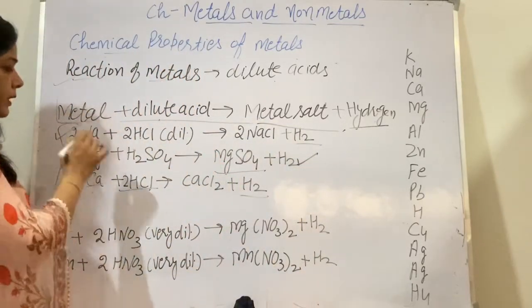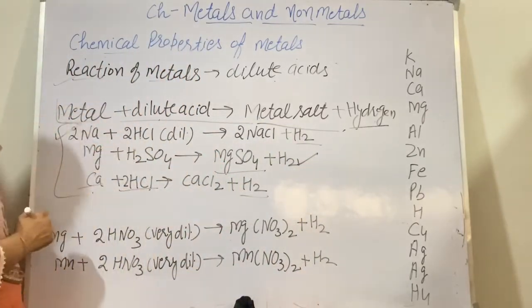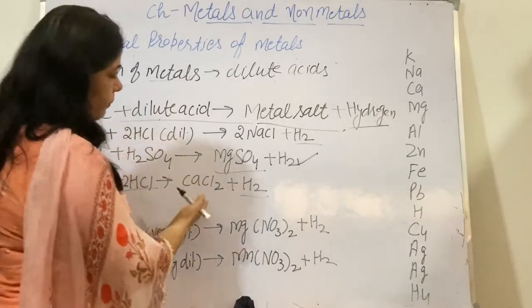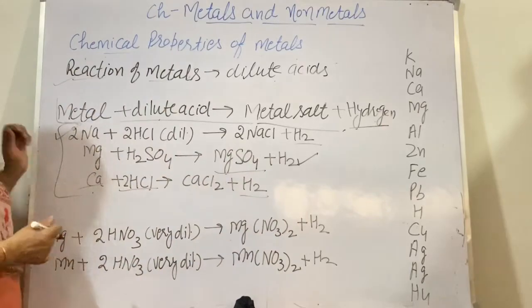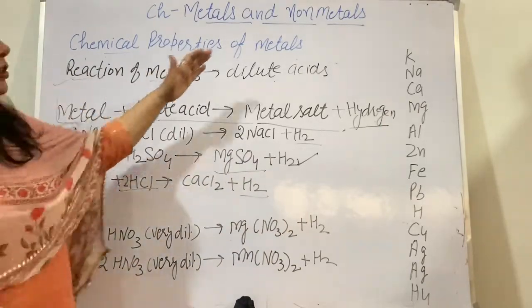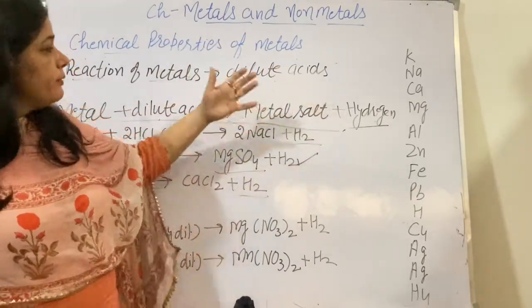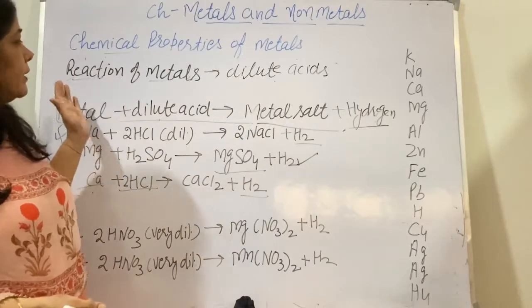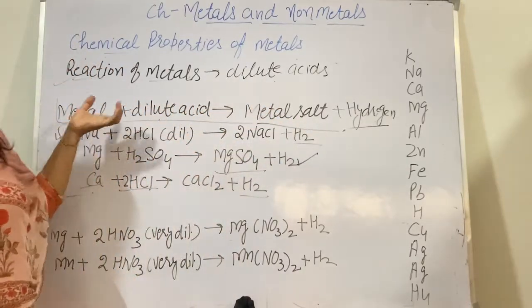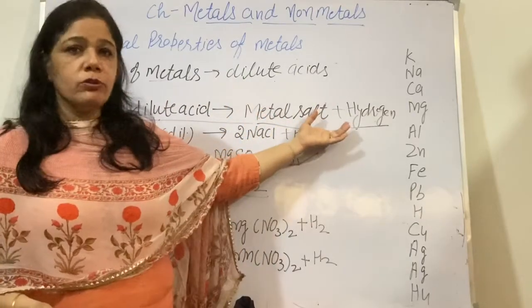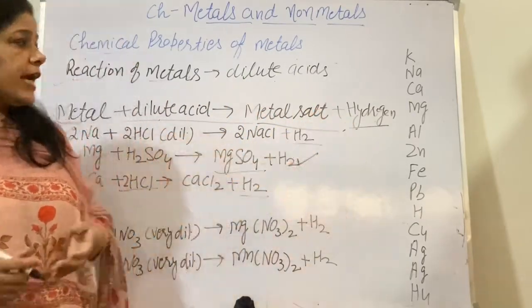Now calcium, when it reacts with hydrochloric acid, what does it form? It forms calcium chloride and hydrogen gas is released. You always have to keep in mind the general reaction, that when acid reacts with metal, what is formed? Metal salt and hydrogen. Then you can write various examples.